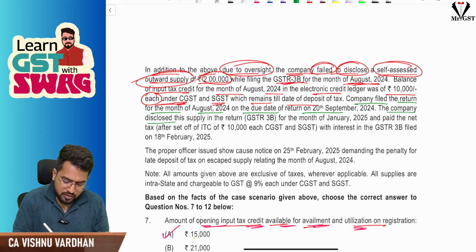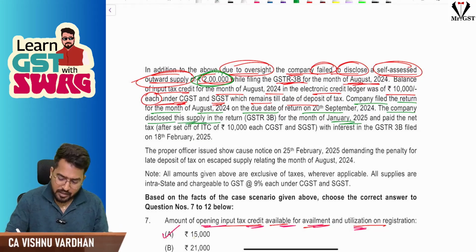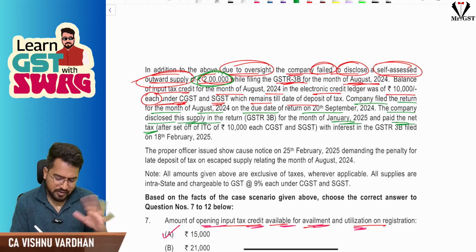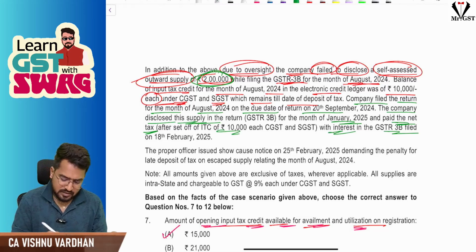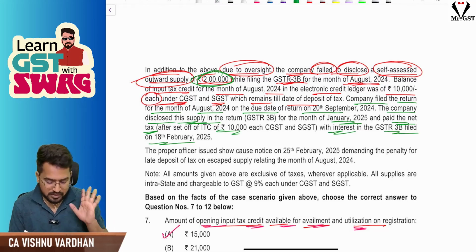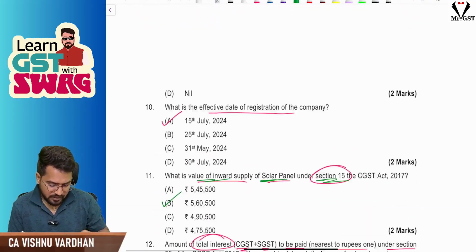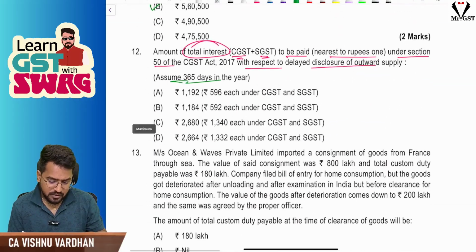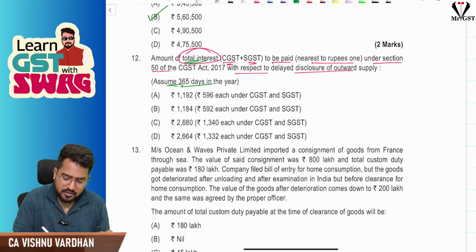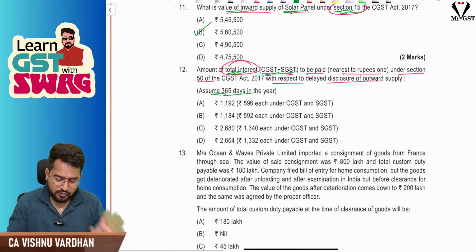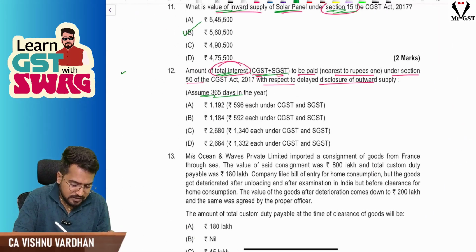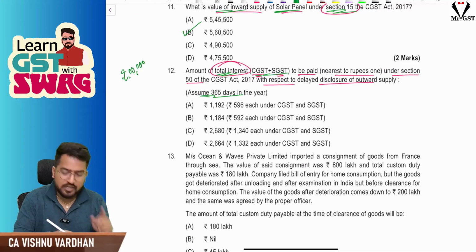The company disclosed this particular 2 lakh worth of supply in the January 3B and paid the net tax after setting off ITC, with interest, in 3B on 18th February. First of all, there is a question regarding the amount of total interest which has to be paid. Understand, 2 lakh is the value of supply, 2 lakh is not tax.